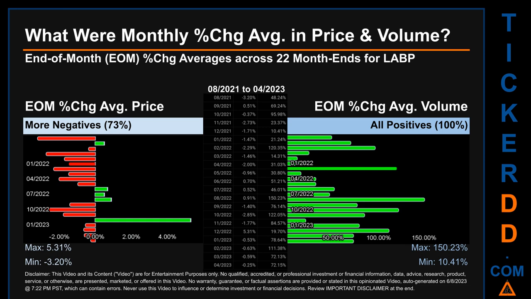Price saw an end-of-month max of 5.31% in average percentage change along with a minimum of -3.20%. For volume, the maximum and the minimum monthly percentage change were respectively 150.23% and 10.41%.